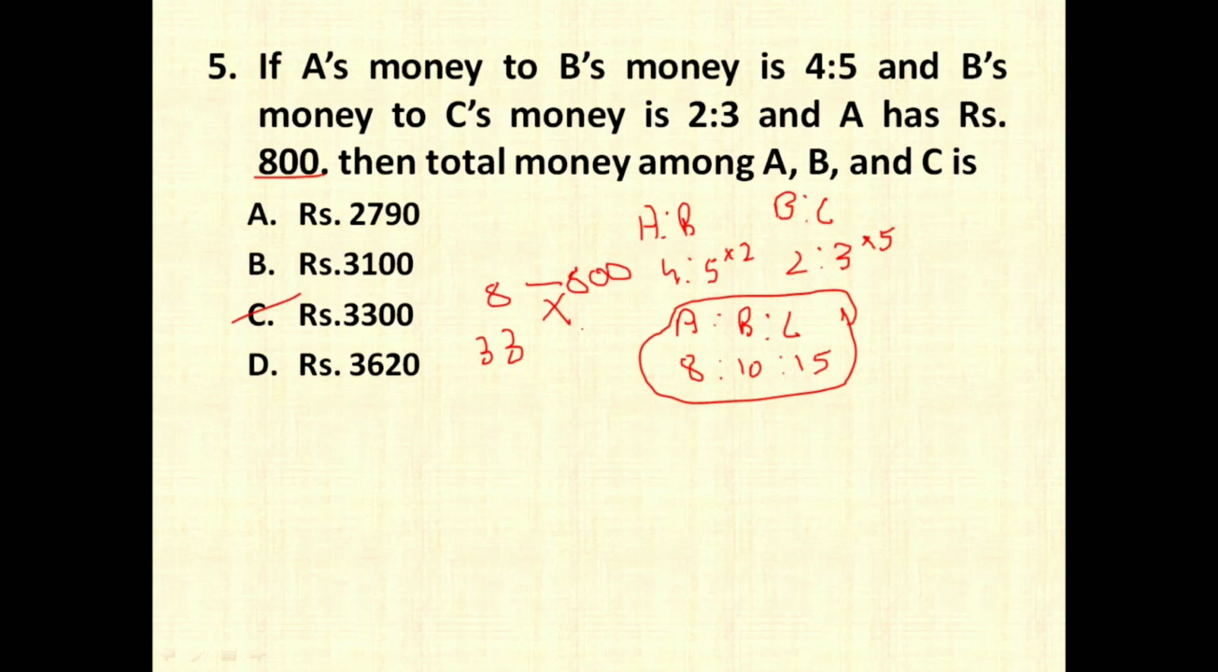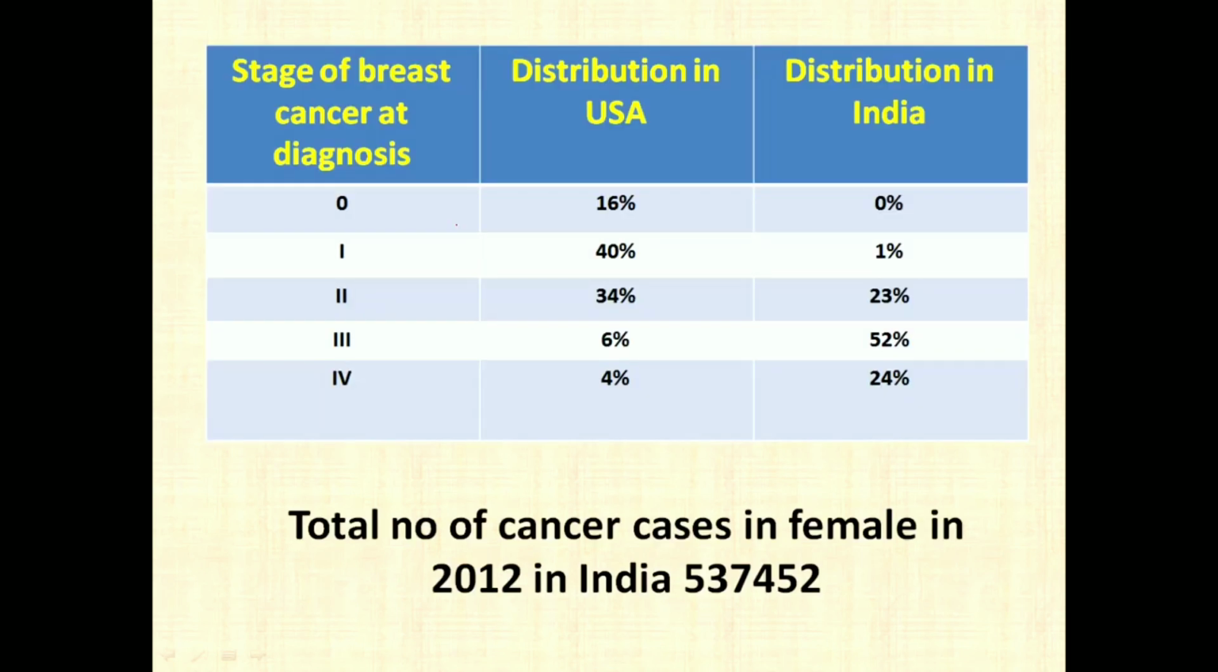So all the 5 questions were easy. Now the next was your data interpretation, which was also an easier one compared to the previous papers. Here they have given you the different stages of breast cancer diagnosis, that is stage 0, 1, 2, 3, 4, and the distribution of this in USA. The total of this column is always equal to 100 as it is a percentage, and the total of this is also going to be equal to 100%, and this is the distribution in India.